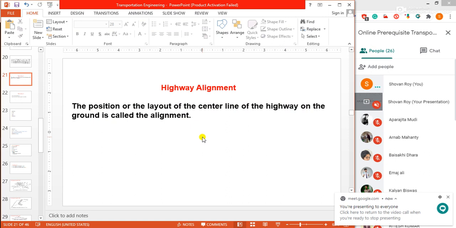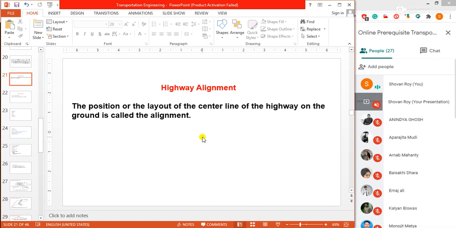Highway alignment, I have written one sentence, listen carefully: the position or the layout of the center line of the highway on the ground is called the alignment. The horizontal alignment includes the straight path, the horizontal deviations and curves.